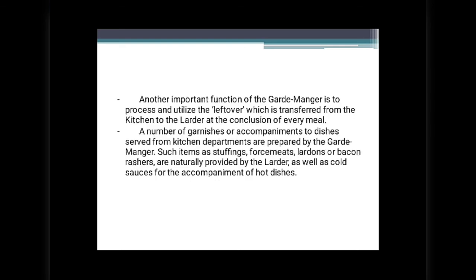Another important function of the garde manger is to process and utilize the leftovers which are transferred from the kitchen to the larder at the conclusion of every meal. A number of garnishes or complements of dishes served from kitchen departments are prepared by the garde manger. Such items as stuffings, forcemeats, lardons or bacon rashers are naturally provided by the larder, as well as cold sauces for the accompaniment of hot dishes.